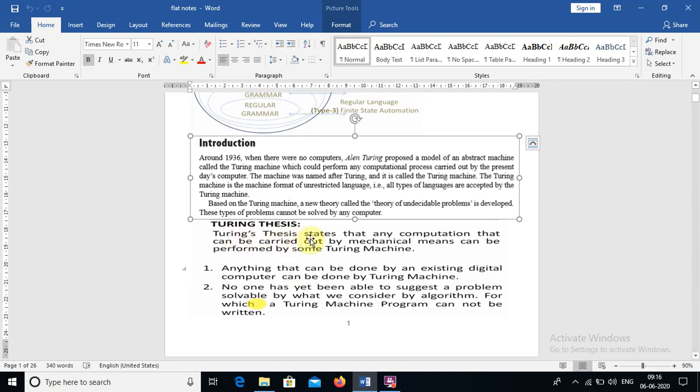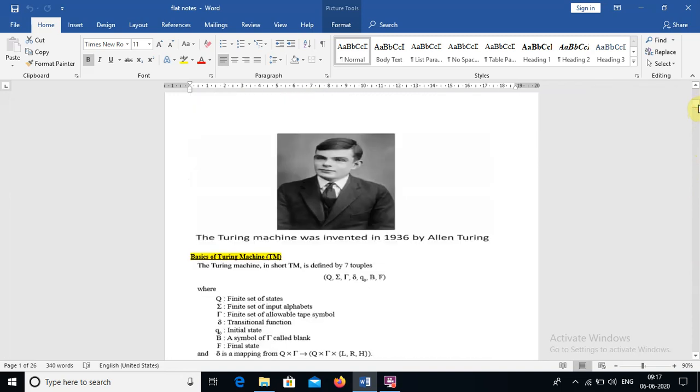The Turing thesis states that any computation that can be carried out by mechanical means, whatever the mechanical machine may be, it may be finite automata, it may be push down automata, or nowadays digital computers, whatever problems or computations are solved by those machines can be computed with the help of a Turing machine. So that is the Turing thesis. He is the person, Alan Turing. Based on his name we have the Turing machine. He invented the machine in 1936.